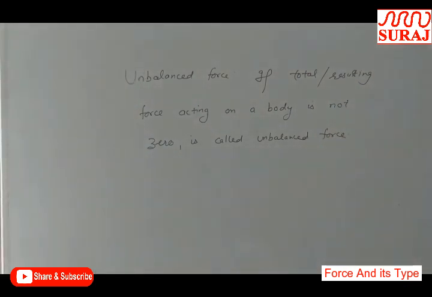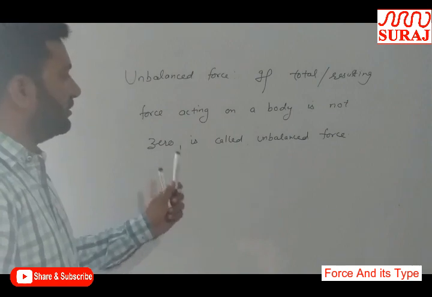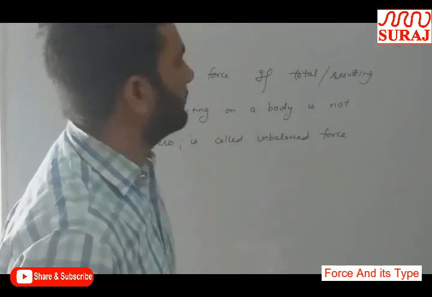If total or resulting force acting on a body is not 0, then it is called unbalanced force.